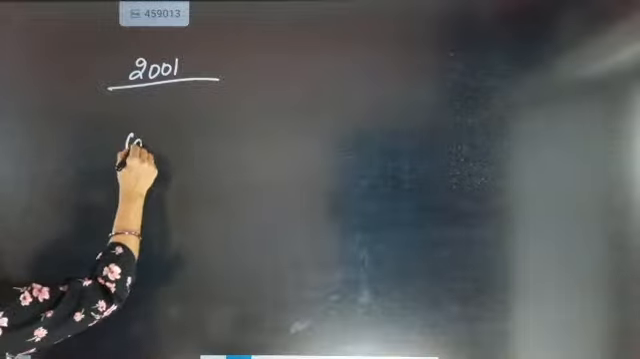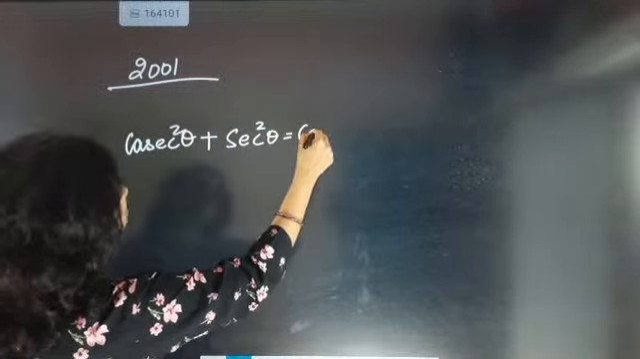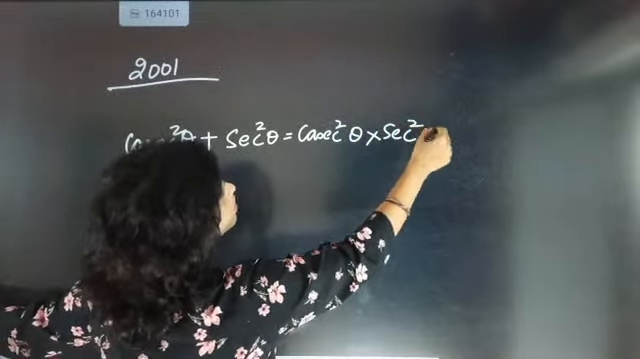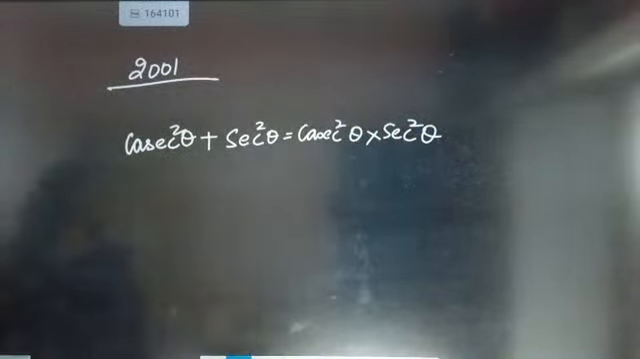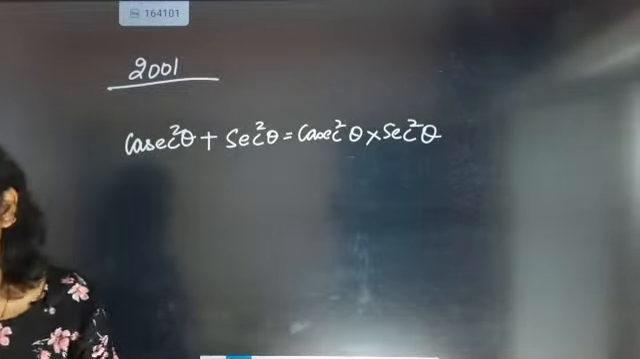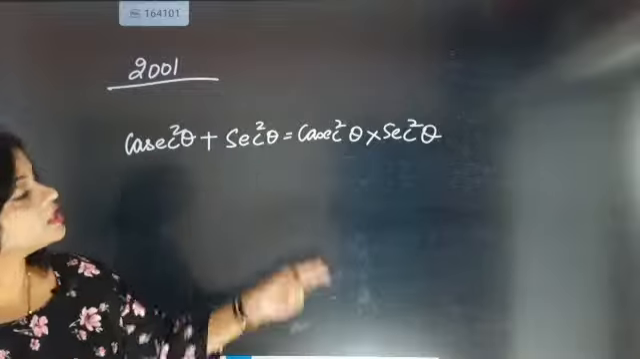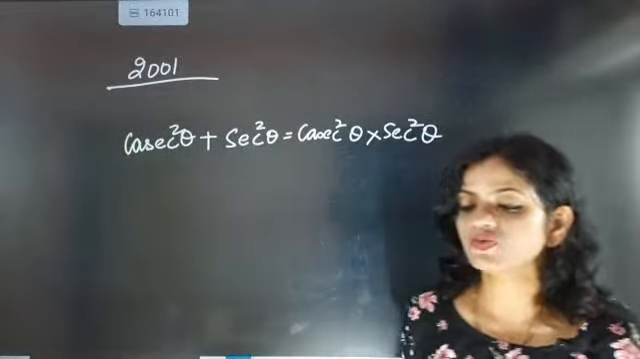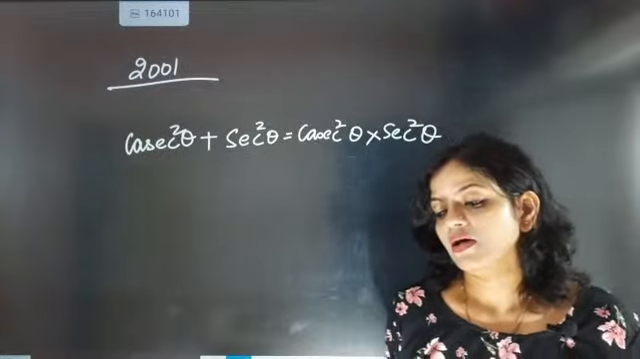This question came in CBSE 2001. The question is: cosecant square theta plus secant square theta equals cosecant square theta into secant square theta. Come on, how to handle this question? Here they are telling that cosecant square theta plus secant square theta is there, and what you have to prove is that it is equal to cosecant square theta into secant square theta.